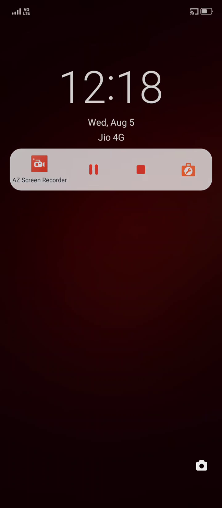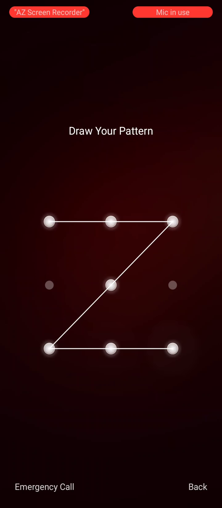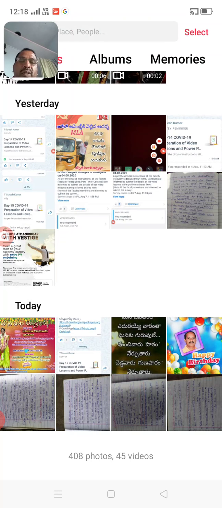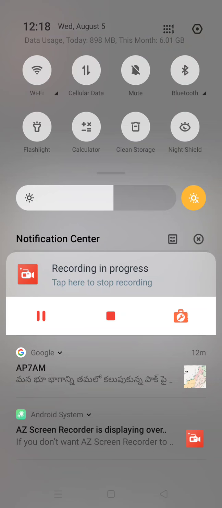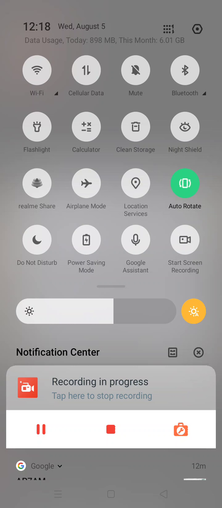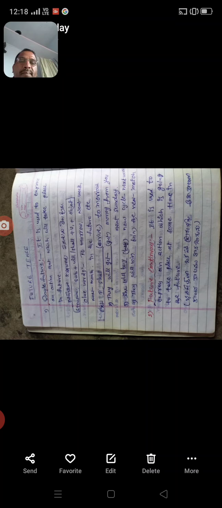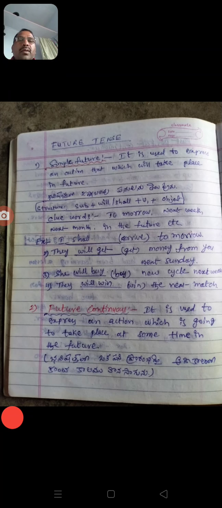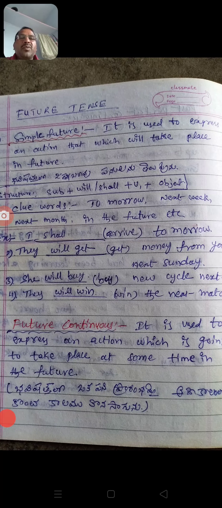In the future tense, the first one is the simple future. I will show you a picture of the simple future. Future tense, simple future. It is used to express an action that will take place in the future.